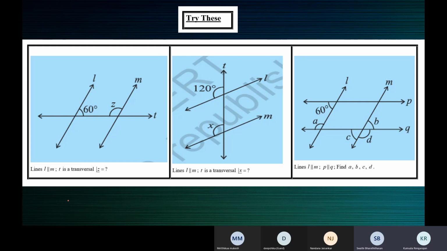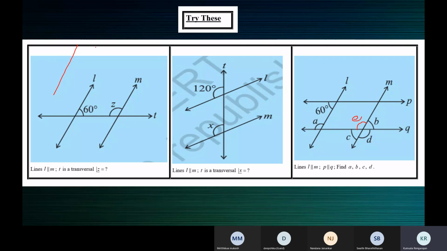Okay, just a minute, Swati. I'll just show what you are trying to say. So Swati is talking about this angle. Supposing we call this angle E. Correct, Swati? Yes, ma'am. So Swati says, look at the figure here, children.